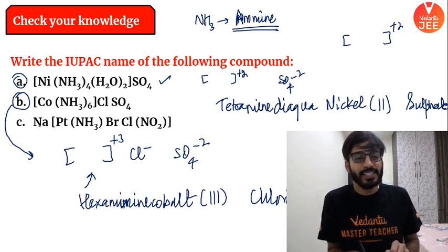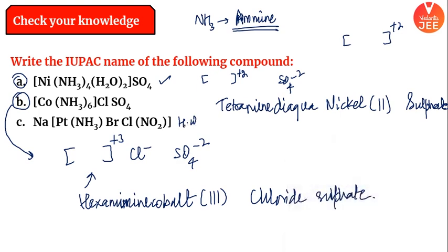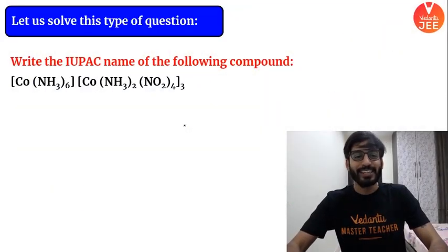Now, next one is C, and I am giving this as homework. I want each and every one to do this. This is homework from my side, and it is quite clear. Sodium would be named first as it is the cation. Okay? So please make sure you do it. Answer this particular question in the comment box. I will be waiting for your response. Alright, boys and girls, let's move on.